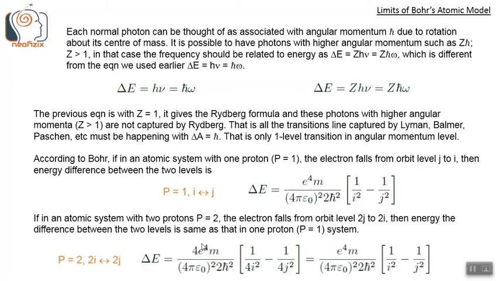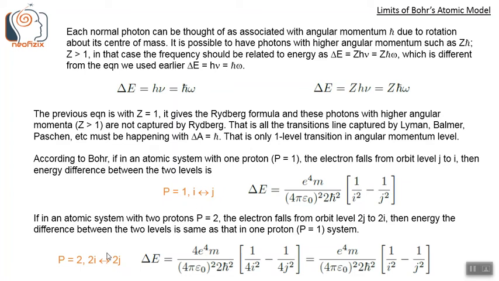There is a factor P square here, which becomes 4, into e power 4 m by this expression, and since it's the level 2i 2j transition, 2i whole square is 4i square and 2j whole square is 4j square. So these 4 factors cancel each other and we will be left with an expression same as the P equals 1 system, e power 4 m by this thing into 1 by i square minus 1 by j square.